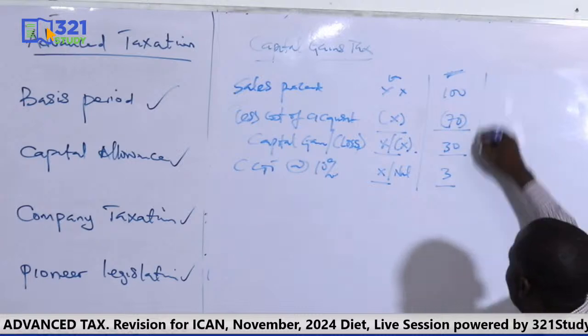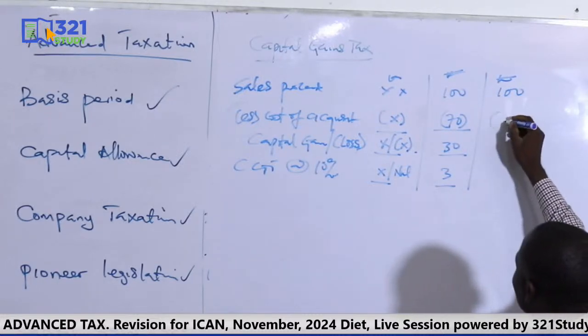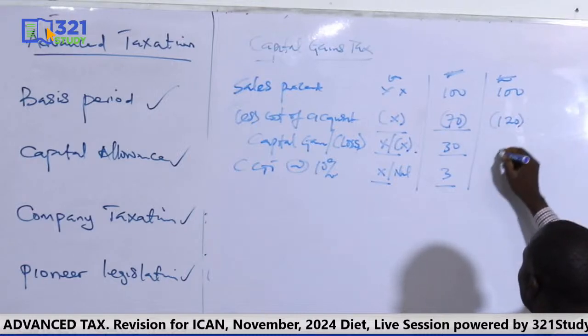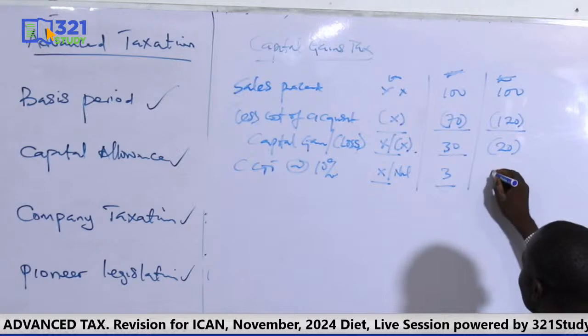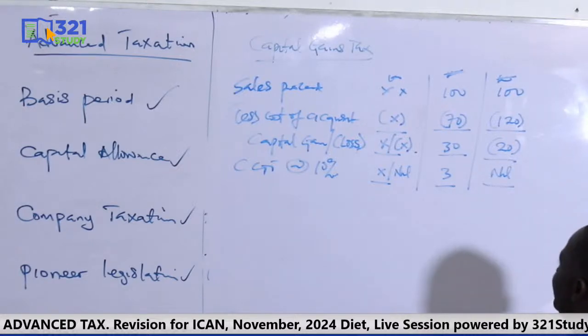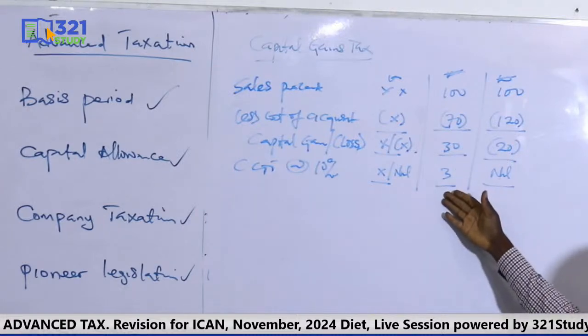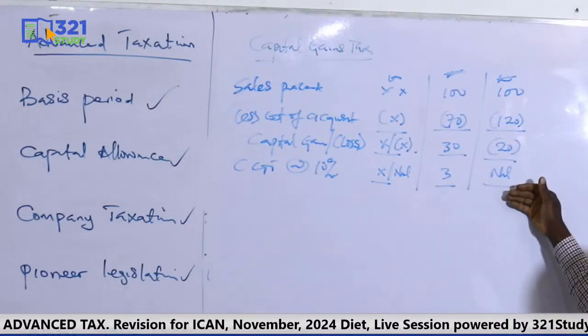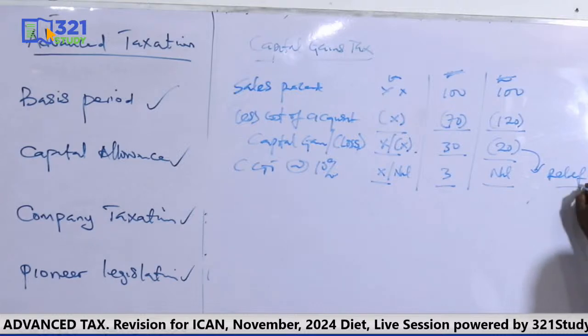If my sales proceed is 100 and my cost is 120, it means I've made a loss of 20. This is what I mean by capital loss. So there will be no CGT on capital loss. It will be nil. Okay? Now, if it results to gain, you pay CGT. If it results to loss, you are not paying CGT. Rather, you have a relief. So for this capital loss, you get a relief.